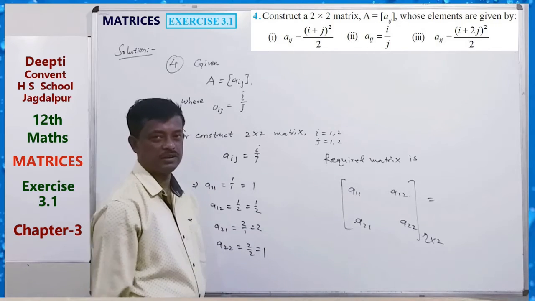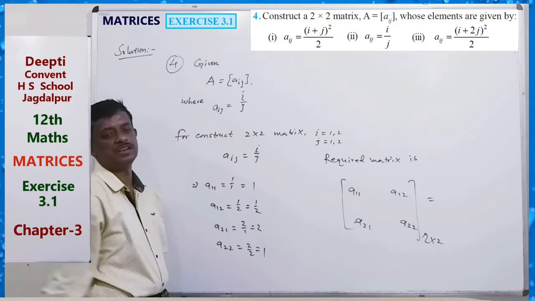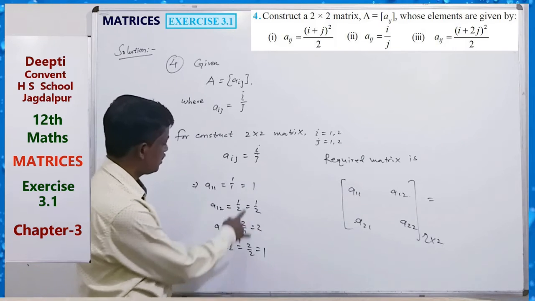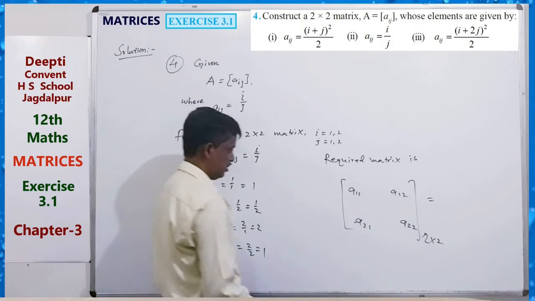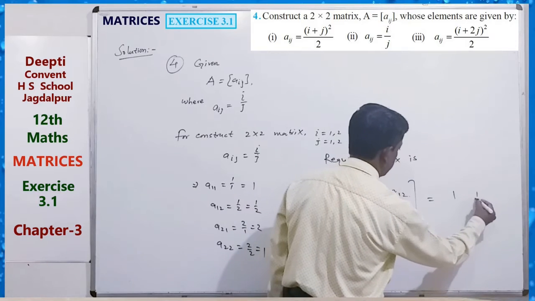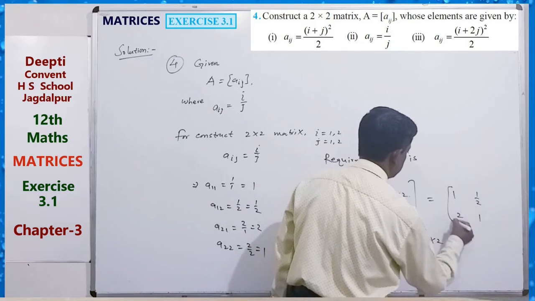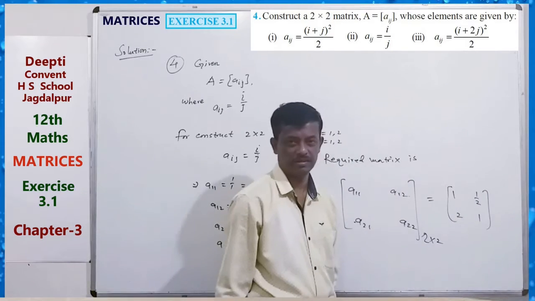So the matrix is what? Just use this relation. So 1 half, 2, 1. Just this is the matrix.